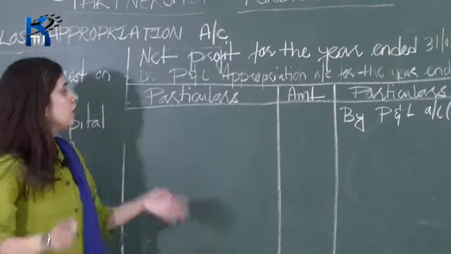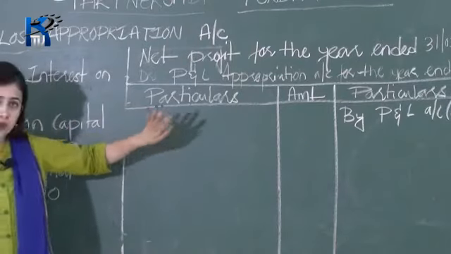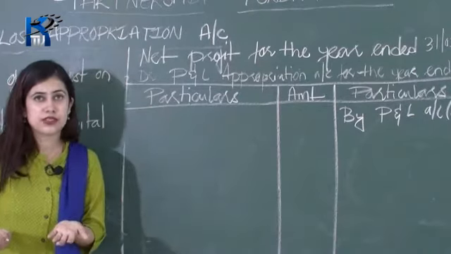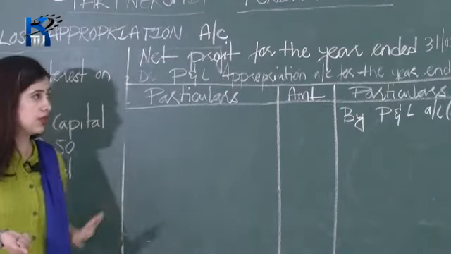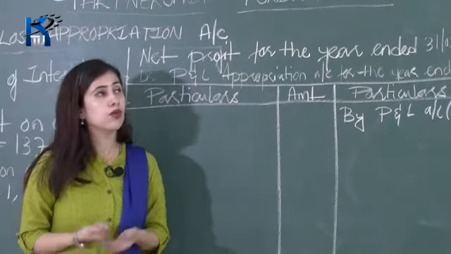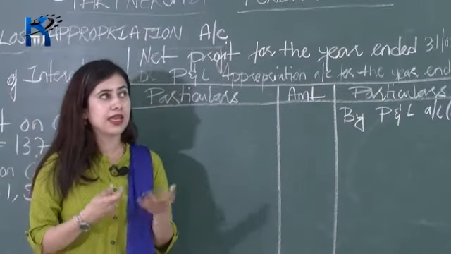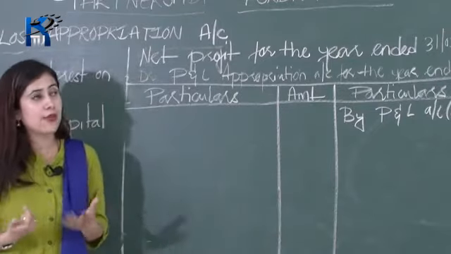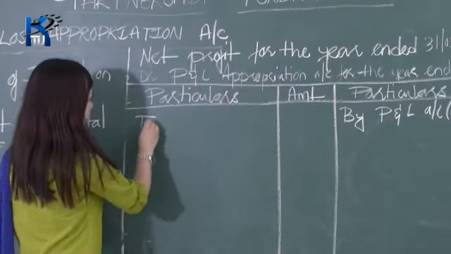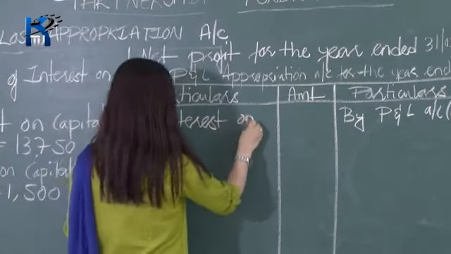Now after that what you need to do is you have to write the items of your debit side. Okay, so items of your debit side are your interest on capital, salary, commission. If it is given, then you have to write it on the debit side. Here in this question, neither commission nor salary is given, only interest on capital is given. So now we'll write here interest on capital.